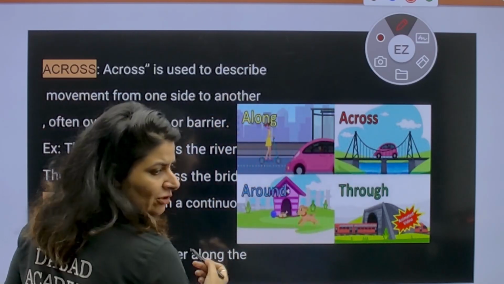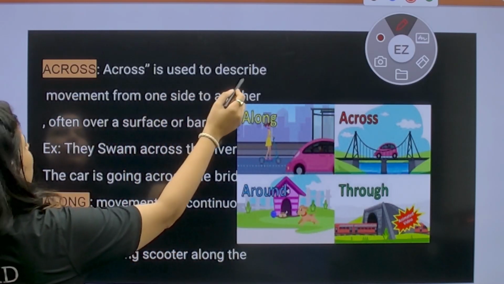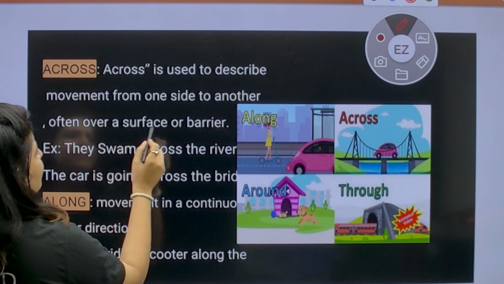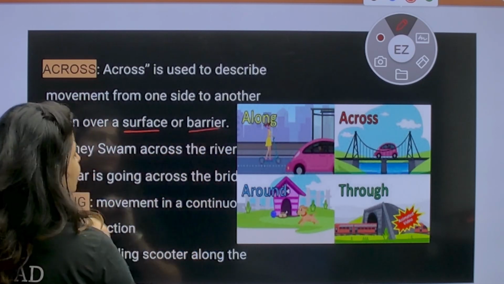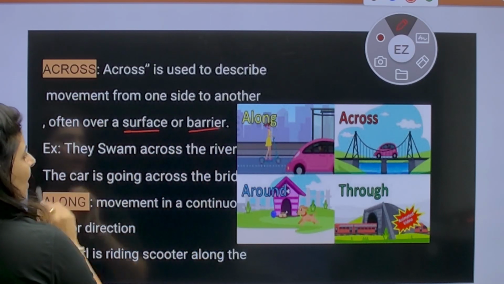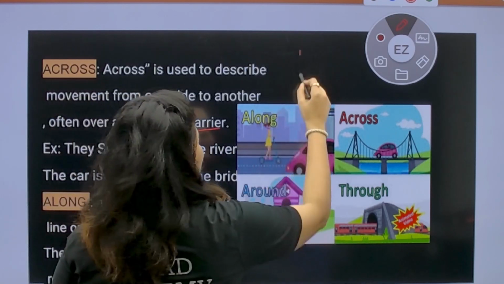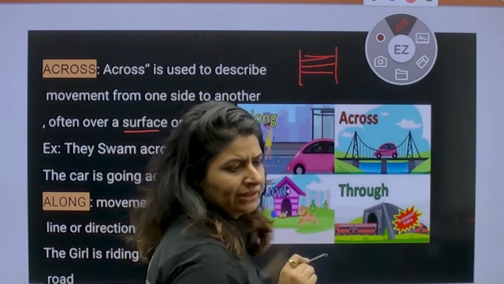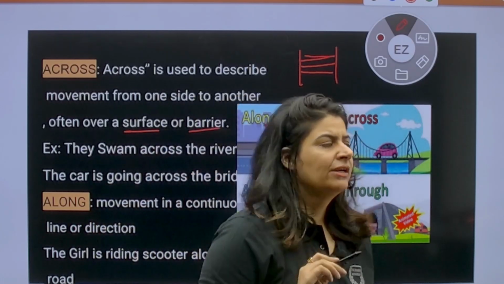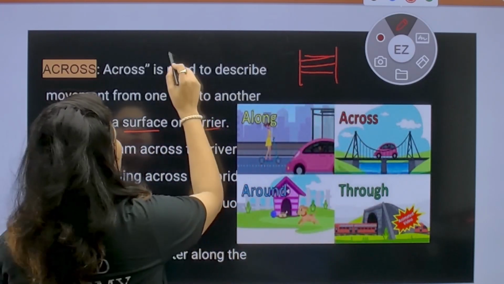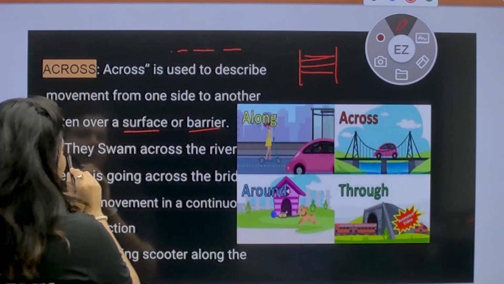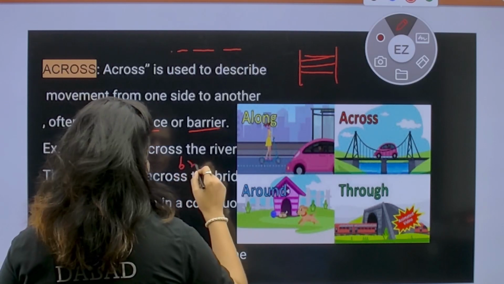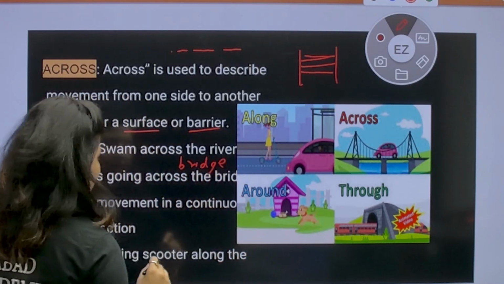And you can see this picture also for further clarification. Across is used to describe movement from one side to another, often over a surface or barrier. They swam across the river. So this is the river, and how they are swimming? Like this and this. They are doing this way. Okay. So जब हम along की बात करते हैं, along is like going parallel. They swam across the river. The car is going across the bridge.